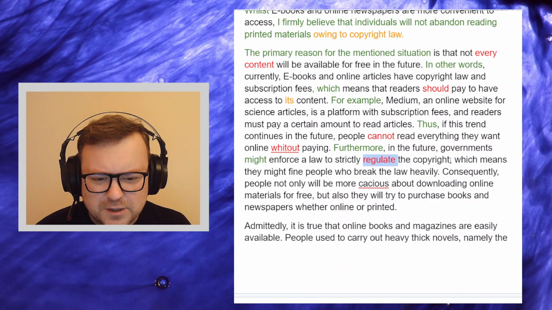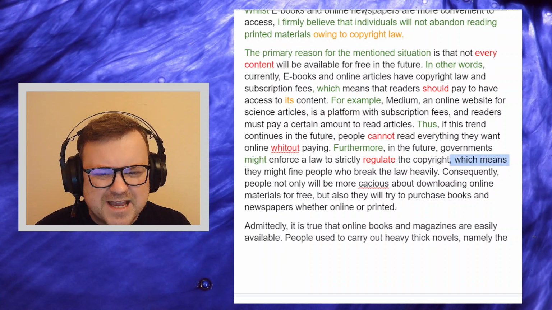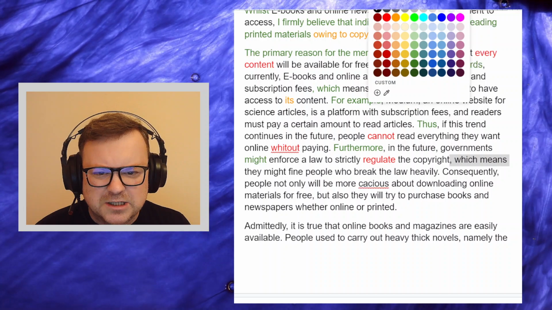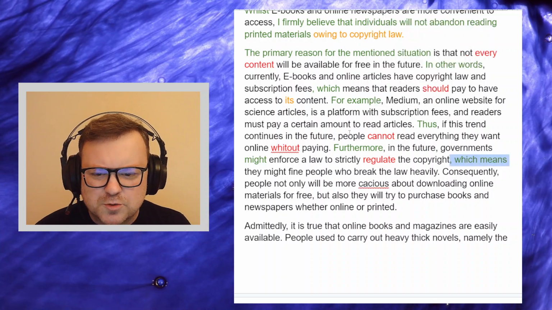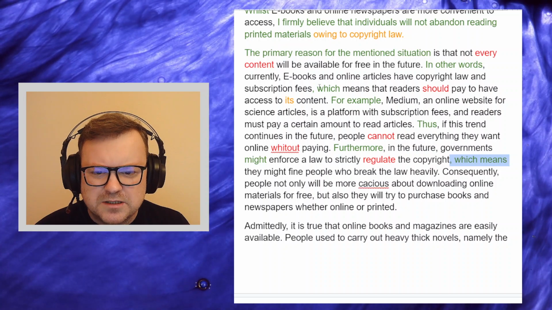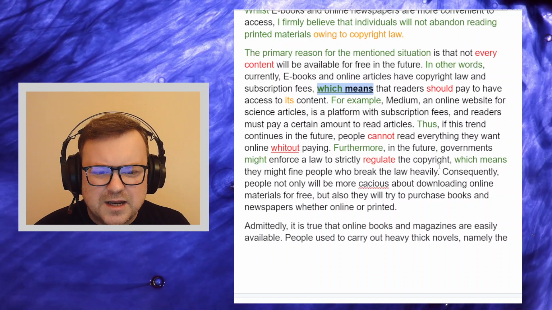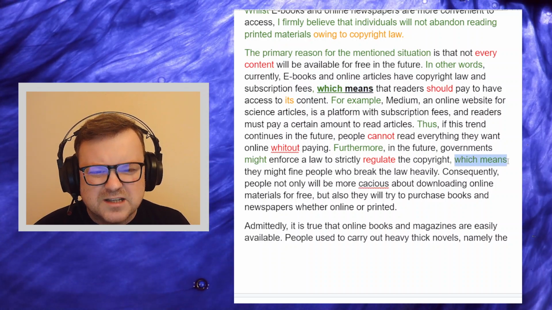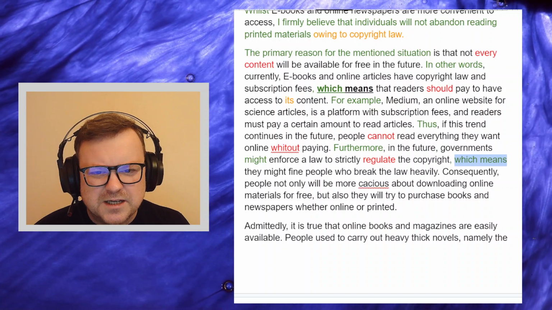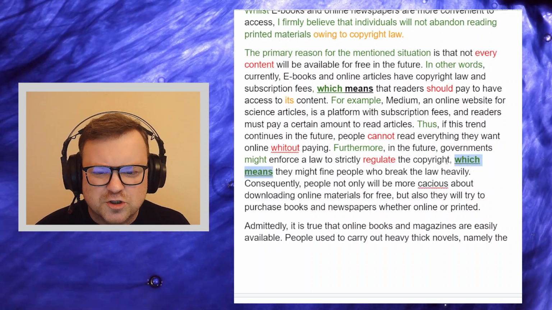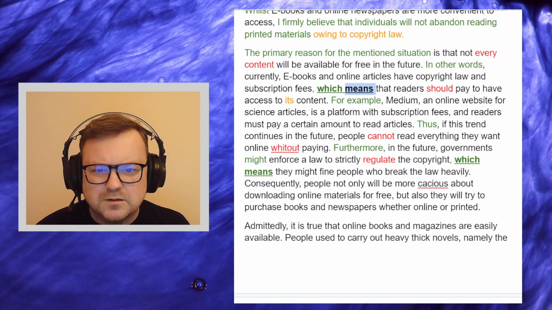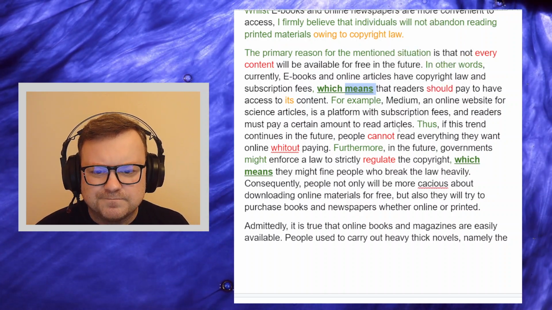Which means, again, we get a comma, which means. Now that's just the second time that it's been used in quick succession, because we had a "which means" here, and now we have another "which means" here. Not a big problem, but just be careful with repetition of constructions. Okay.